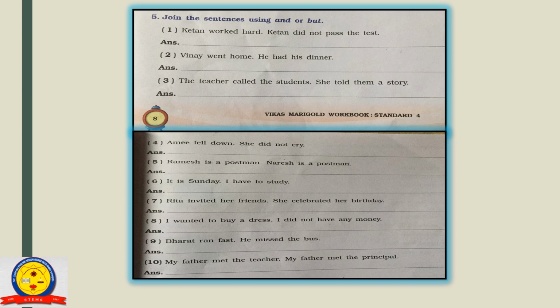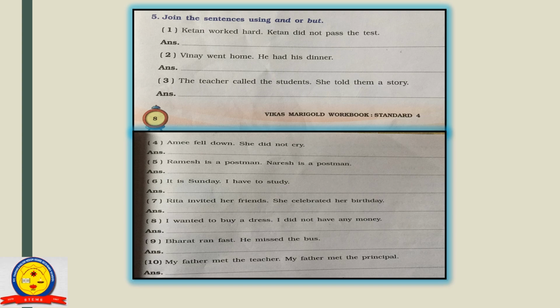First sentence, Ketan worked hard, full stop. Ketan did not pass the test. In this sentence, Ketan worked hard, but in spite of that, he did not pass the test. So here, it expresses the differences between the items it links. So here, we will use the conjunction but. How to make this sentence? Look here. Ketan worked hard.